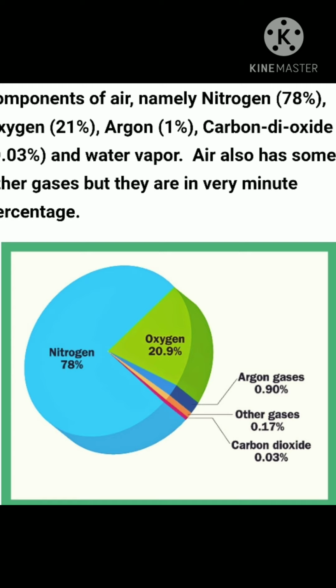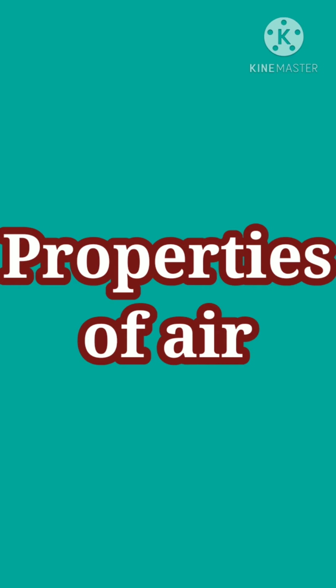The amount of water vapor present in air is called humidity. You can say moisture. The humidity is high when the amount of water vapor in air is more. We can feel the humidity in the air before and after the rain. Okay. Next topic is properties of air.